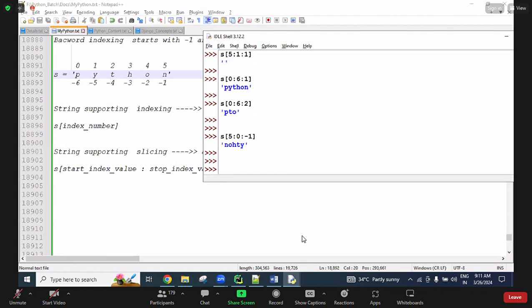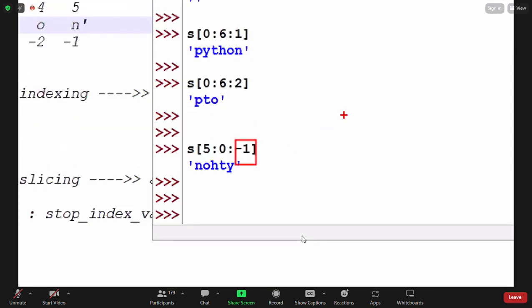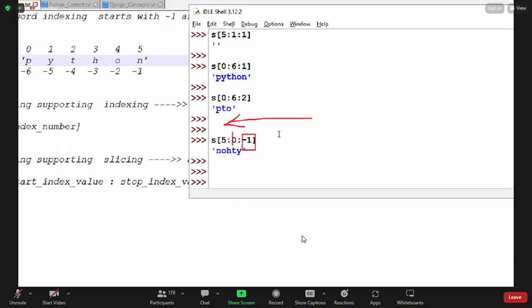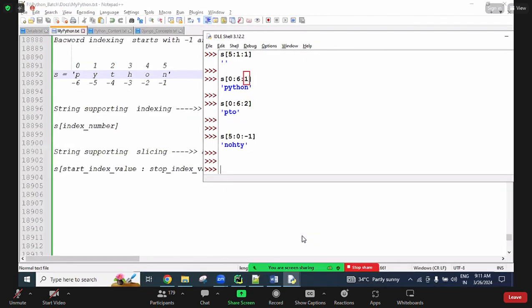Okay. So a negative value there means left side direction accessing. That point you need to remember. And here, for the end value, the rule is n plus 1. And if a positive value is there, it means right side direction moving, and here, for right side direction, n minus 1 is the rule for the end value.